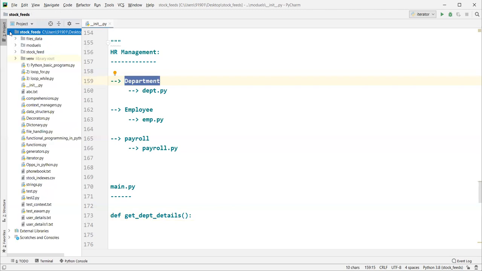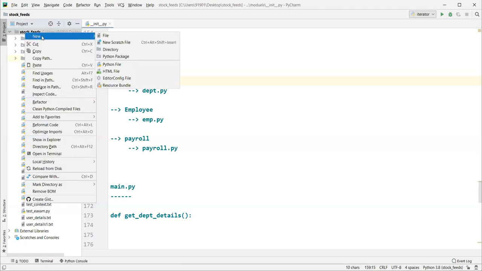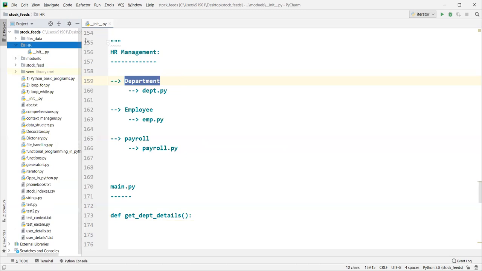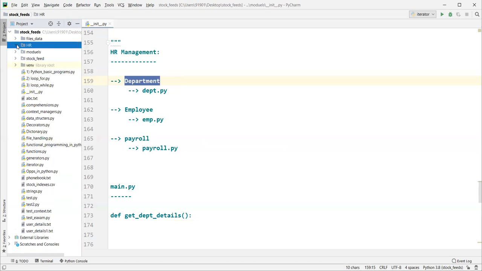Shall we take a new one, or create inside this package itself? Let me create a Python package called HR. It is a Python package, right guys?